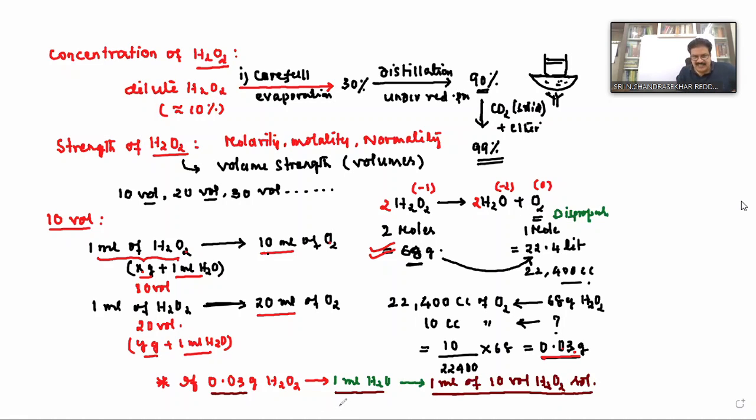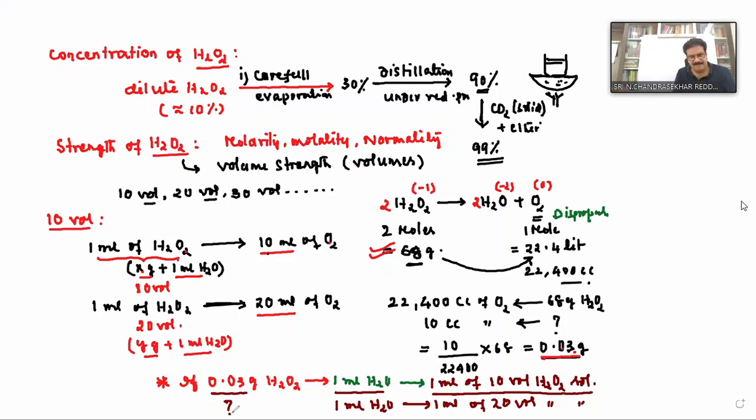Suppose now I would like to prepare 1 ml, I am taking again 1 ml water. But I would like to prepare 1 ml of 20 volumes H2O2 solution. Therefore, how much should be dissolved? 0.06. Clear? 0.06.